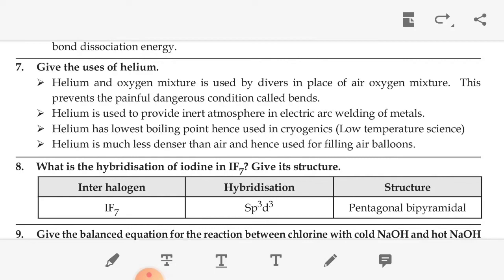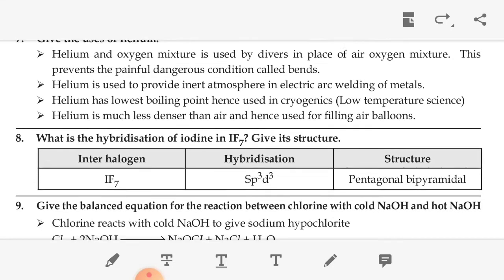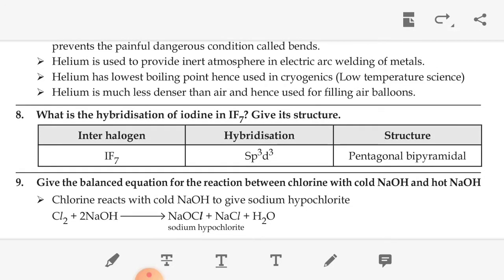Then the seventh one, give the uses of helium. Helium is used to provide an inert atmosphere in electrical work and welding of metals. It has the lowest boiling point, so it is used in cryogenics. Helium is much less dense than air, so it is used for filling air balloons.